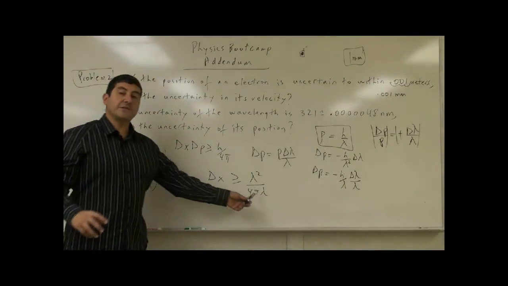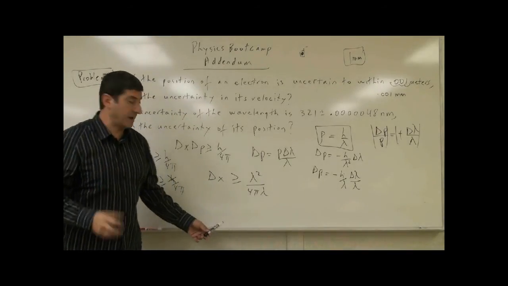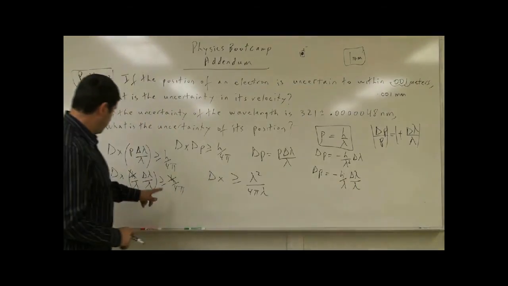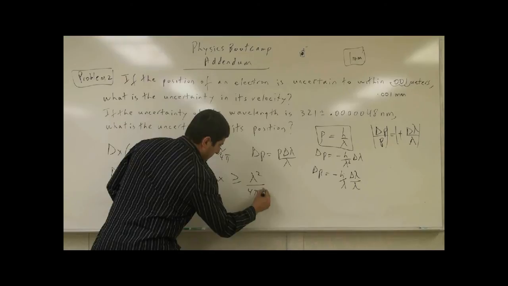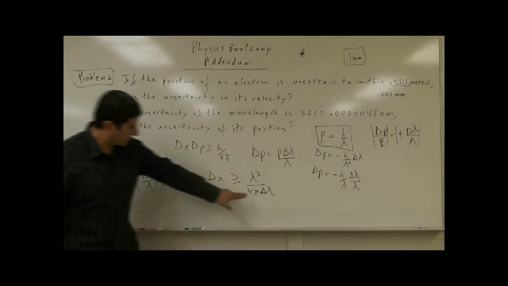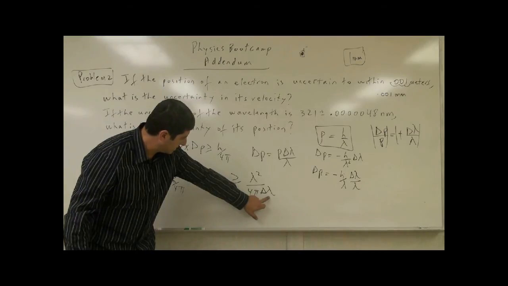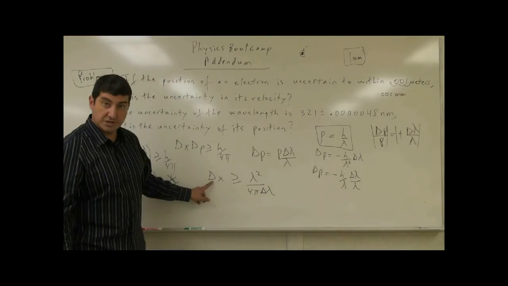So if the wavelength of the electron is uncertain within a certain amount, so this is the uncertainty of the wavelength, then the position is going to be uncertain within a certain amount.